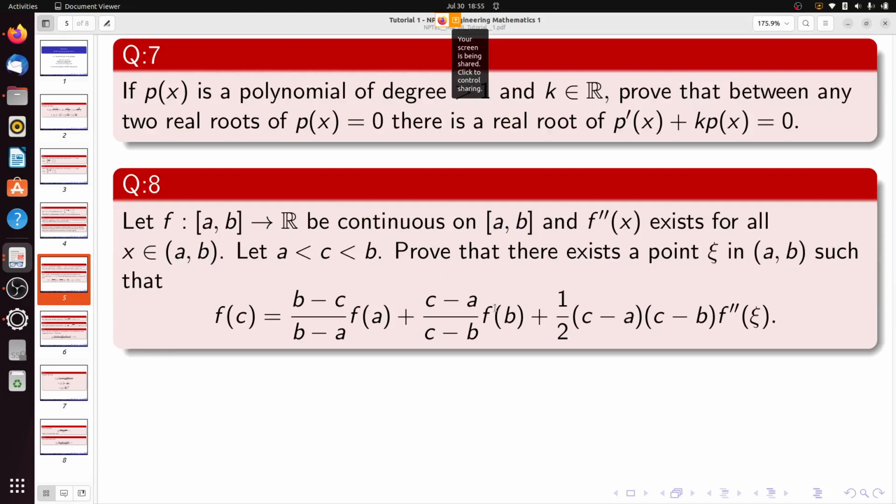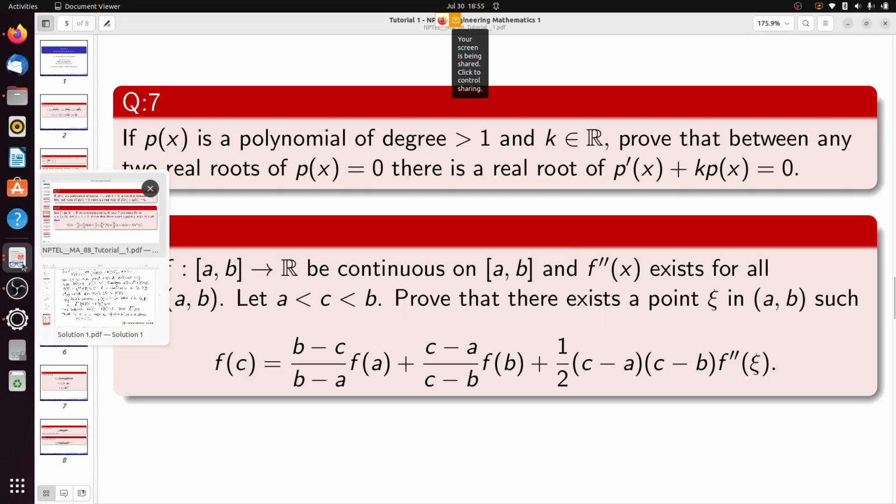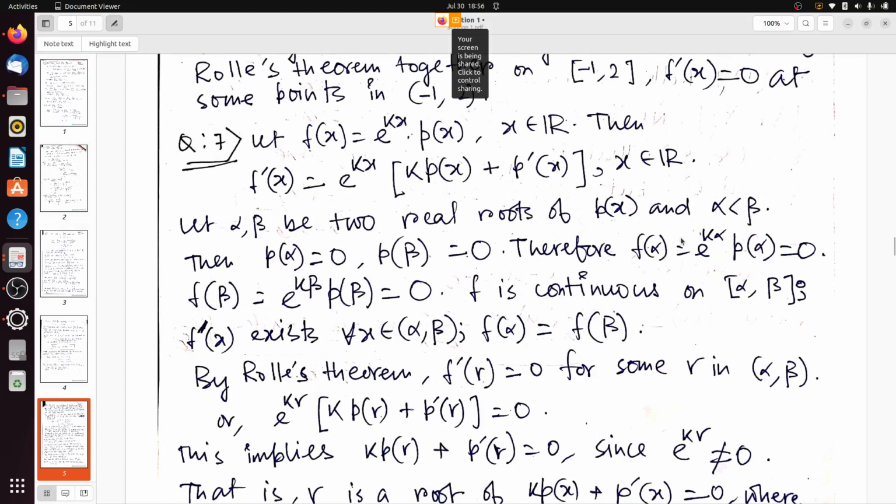Yes, because k is greater than 1. I have already mentioned it in the question. Here, if we have to have two roots alpha and beta, we should always have k greater than 1, because for k equal to 1 we cannot have two roots.